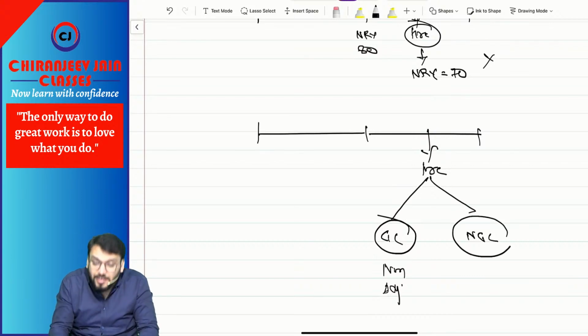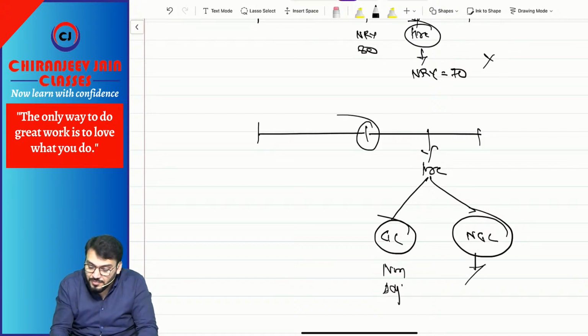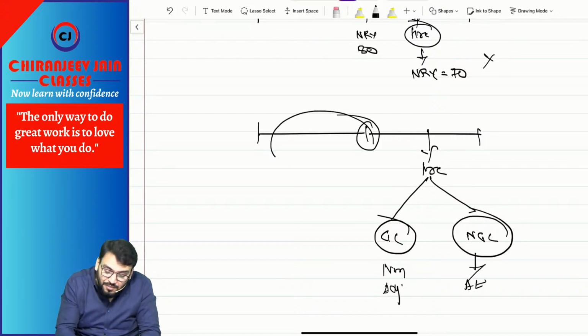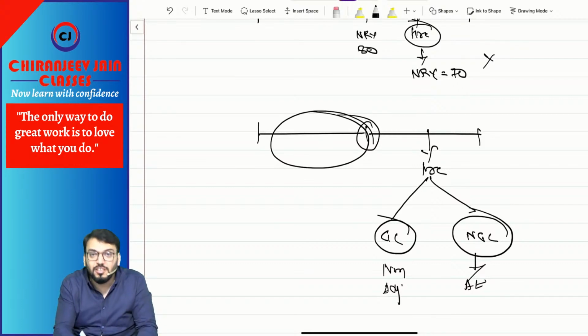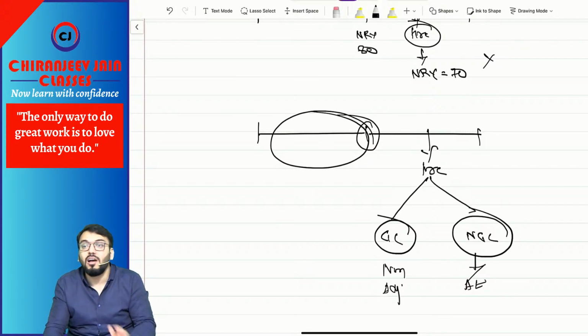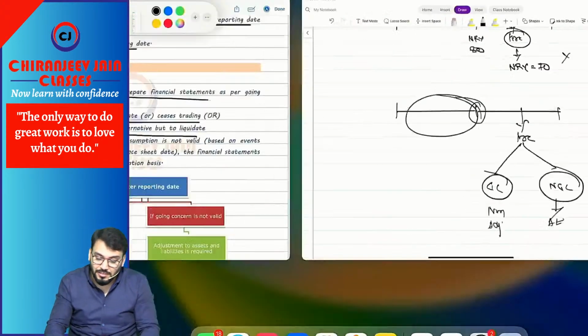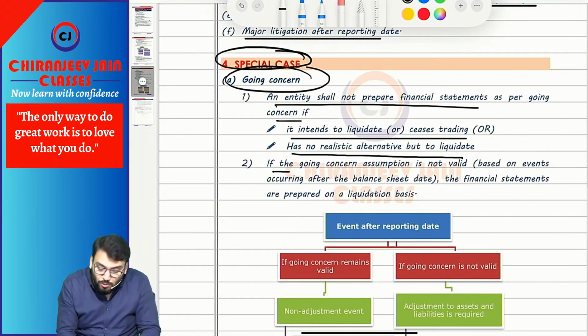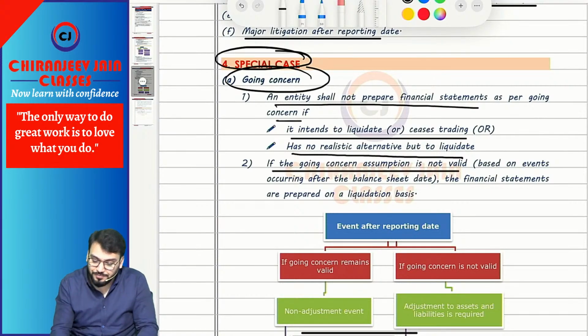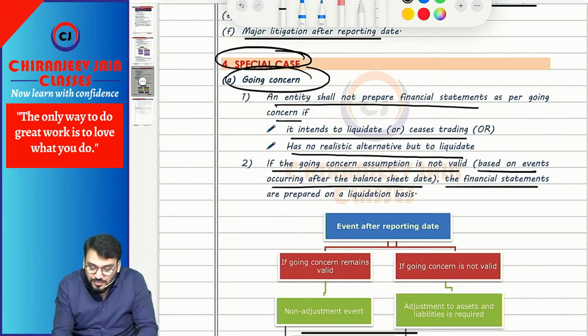But if it becomes a non-going concern, even though there was no condition, it will be considered an adjusting event, and the entire financial statement of this year will be redrafted on a non-going concern basis. Non-going concern means all assets and liabilities will be recognized at realizable value. Yes or no? I hope you have understood. So if the going concern assumption is not valid based on an event occurring after the balance date, the financial statements are prepared on a liquidation basis.